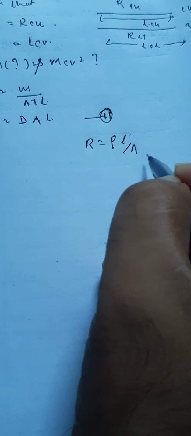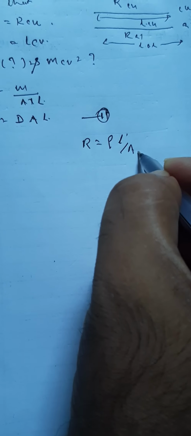As we know, the resistance R is equal to resistivity rho times L by A, where L is the length and A is the area of cross section of the wire.